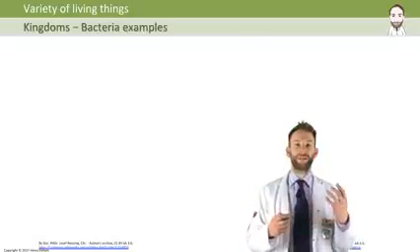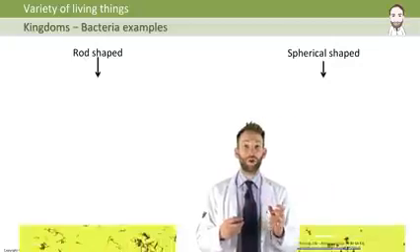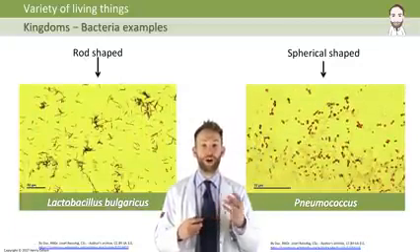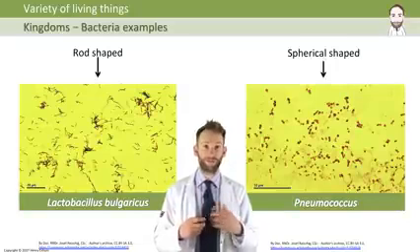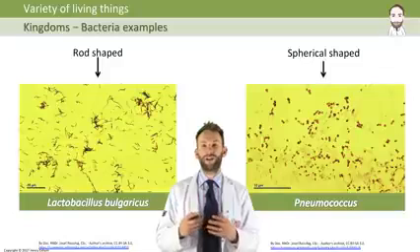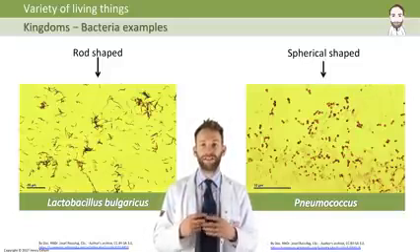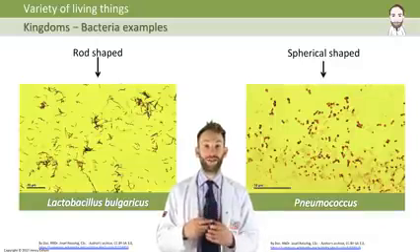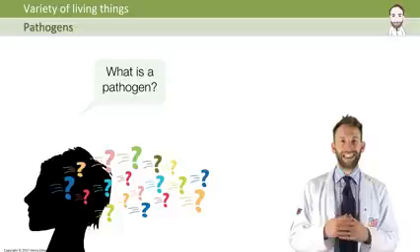Some examples now. Bacteria are classified further according to their shape. Here are some rod-shaped ones, Lactobacillus bulgaricus. These are actually the ones that you use to make yogurt from milk. You add it to milk to turn milk into yogurt. And the other ones are spherical shaped, and they're called pneumococcus, and these are actually the ones that cause the disease pneumonia.